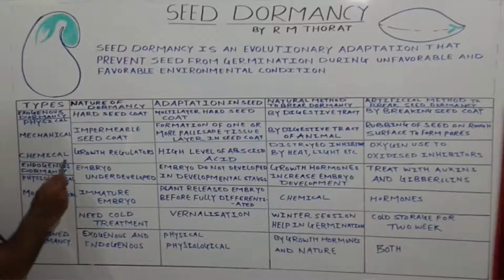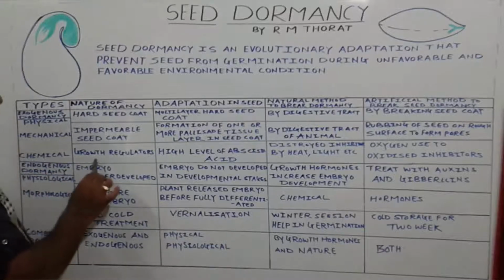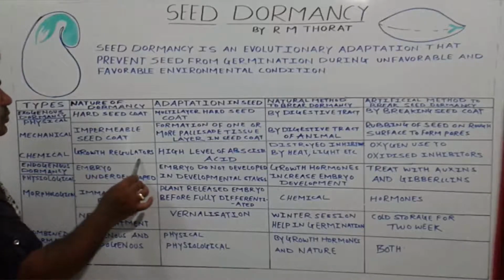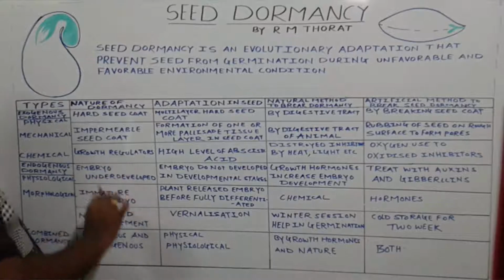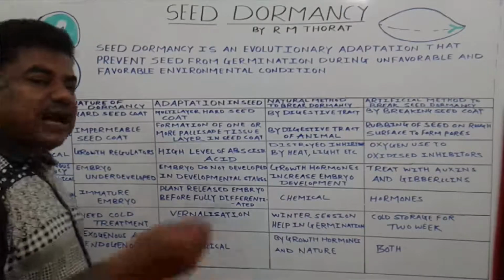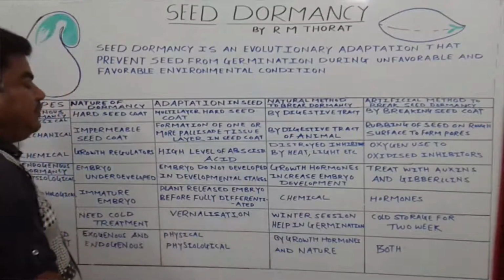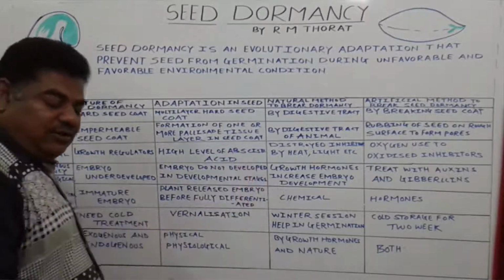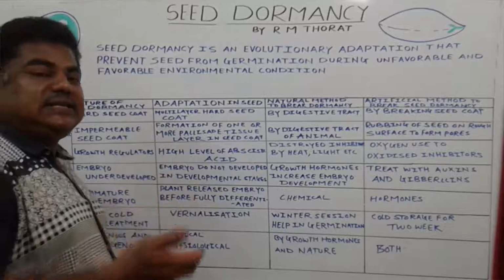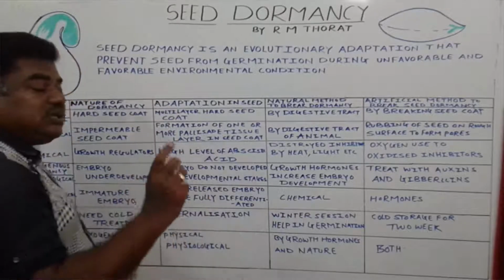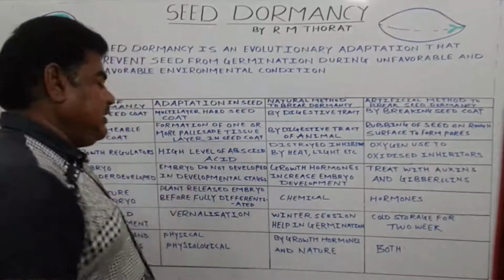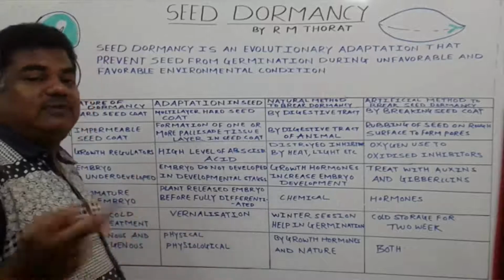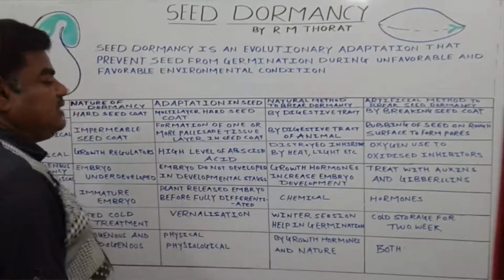One is the chemical type. There are some growth regulators due to which seeds become dormant. Means seeds adapt such a type of mechanism. The seed increases the high level of abscisic acid. When the abscisic acid increases in the seeds, the seed undergoes a dormant stage. It does not germinate in favorable as well as unfavorable conditions like this.